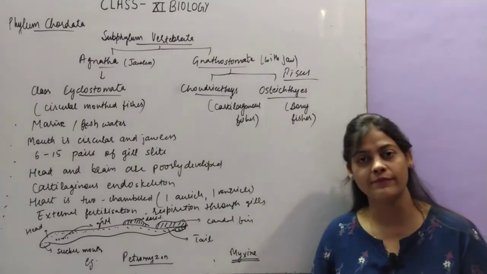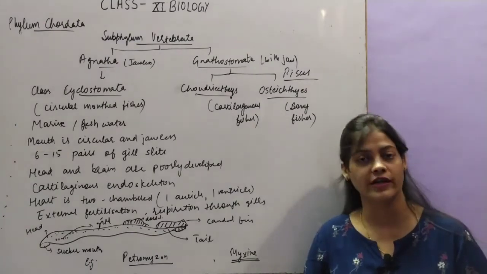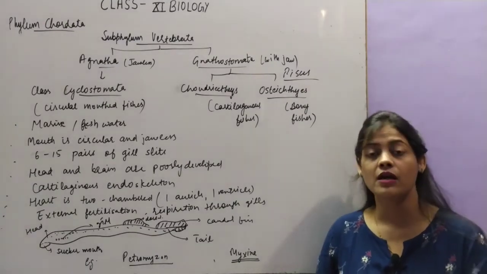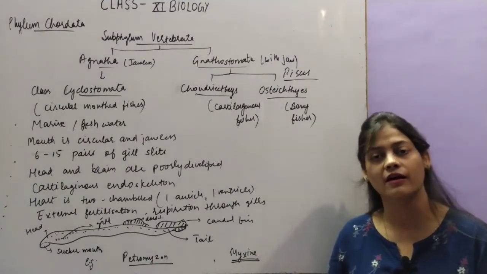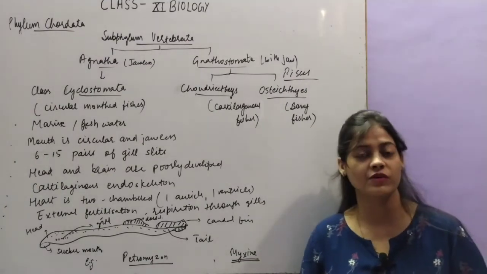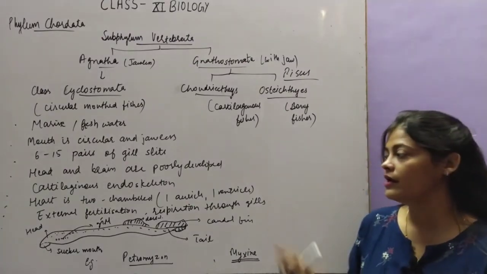Heart is two chambered, as we have discussed in Chordata characteristic features: the chambered heart, the chambers will be developed in the heart. So here the heart is two chambered with one auricle and one ventricle.